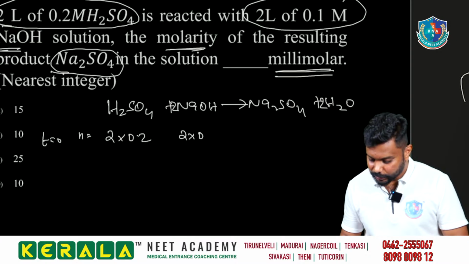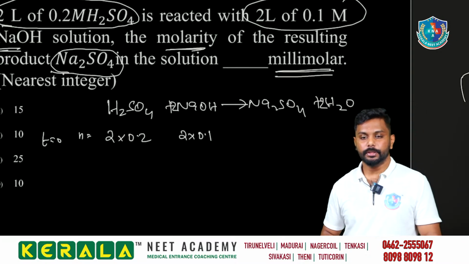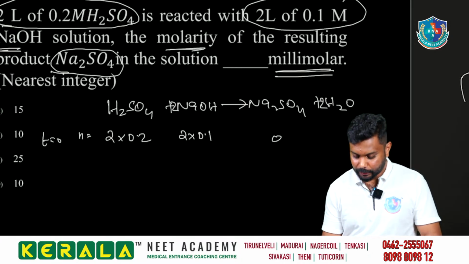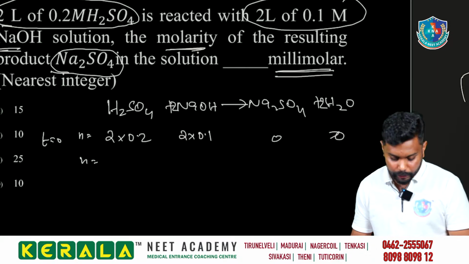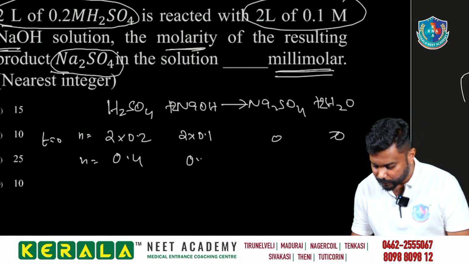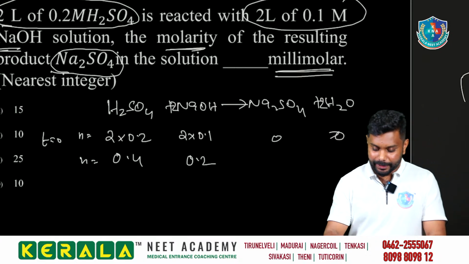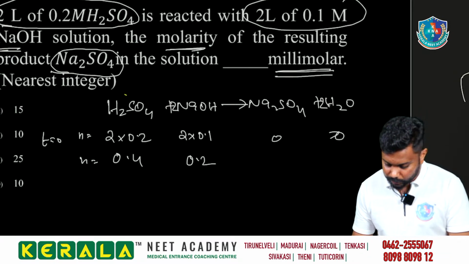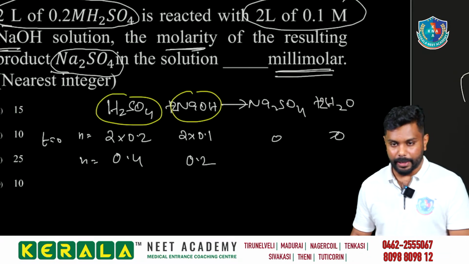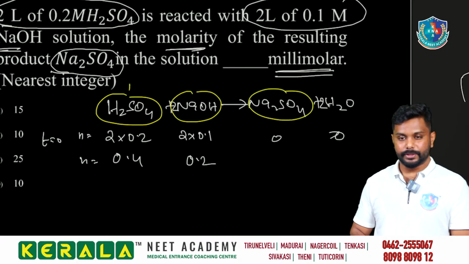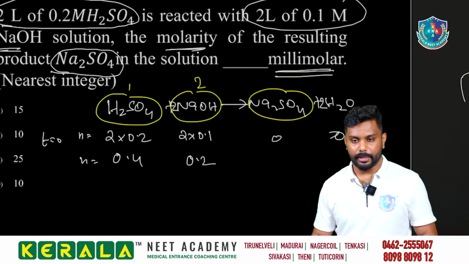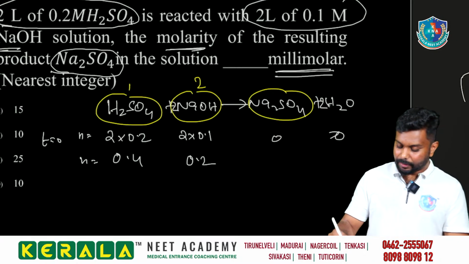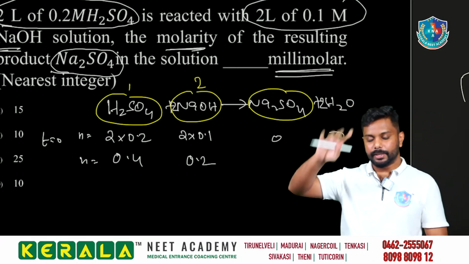2 into 0.1. That is what? T is equal to 0. So inge namukku 0 0 da varudhu. So here number of moles is equal to 2 into 0.2, that is equal to 0.4, and we are having 0.2. And by taking the stoichiometry, enna agudhu? By taking stoichiometry, we know that H2SO4 and the sodium hydroxide and the Na2SO4, 1 mole of H2SO4 um 2 mole of the NaOH நமக்கு இருக்கு. It will give you 1 mole of Na2SO4. So we can mention who is the limiting reagent here.